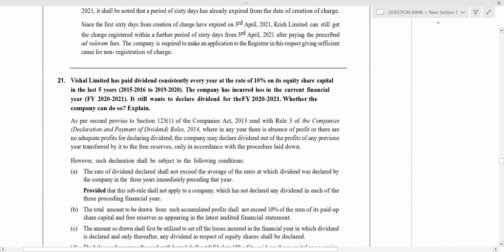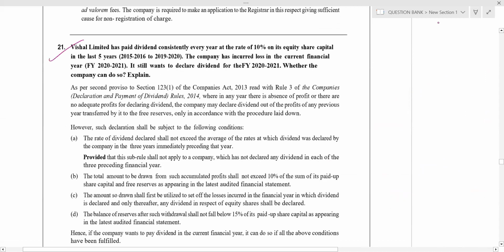Okay, very good question. Vishal Limited has paid dividend consistently every year at a rate of 10% of equity share capital in the last 5 years, that is 15-16 to 19-20. The company has incurred loss in the current financial year 21-22. Still it wants to declare dividend.